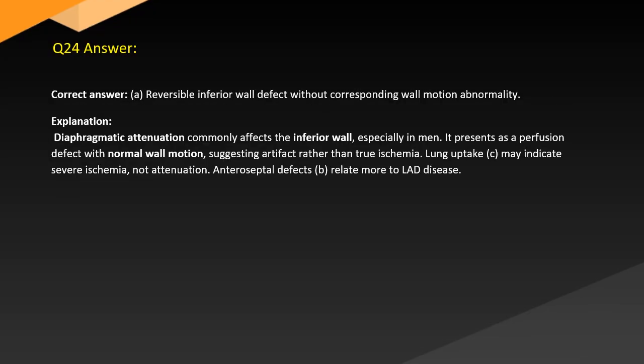Answer. Correct answer: A. Reversible inferior wall defect without corresponding wall motion abnormality. Explanation. Diaphragmatic attenuation commonly affects the inferior wall, especially in men. It presents as a perfusion defect with normal wall motion, suggesting artifact rather than true ischemia. Lung uptake, C, may indicate severe ischemia, not attenuation. Anteroseptal defects, B, relate more to LAD disease.